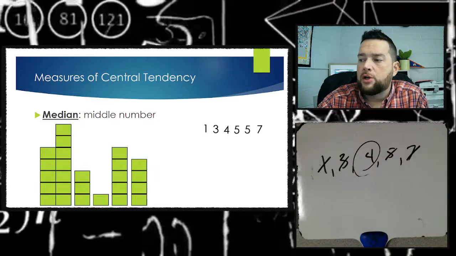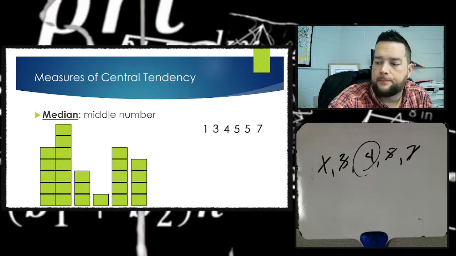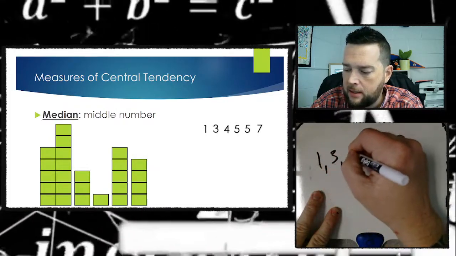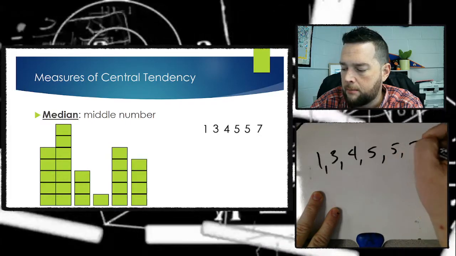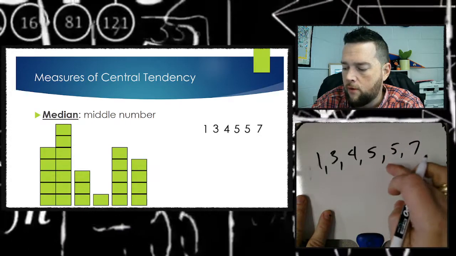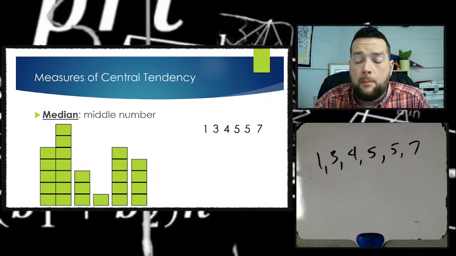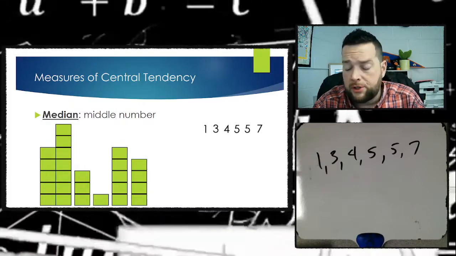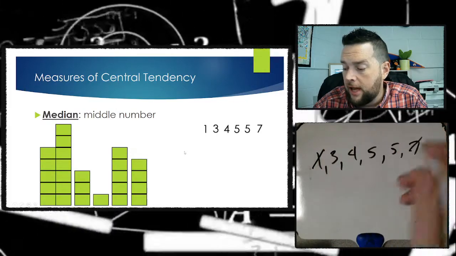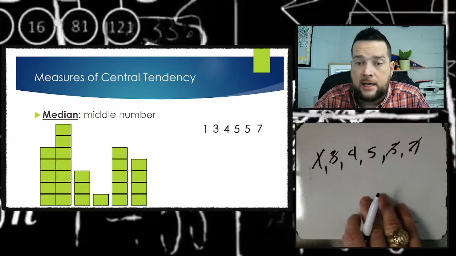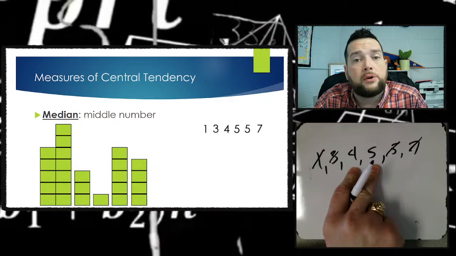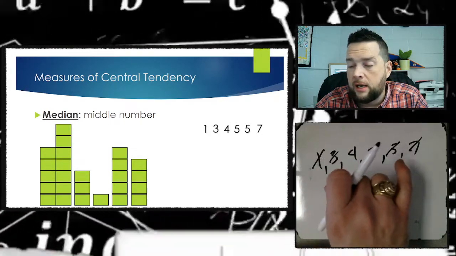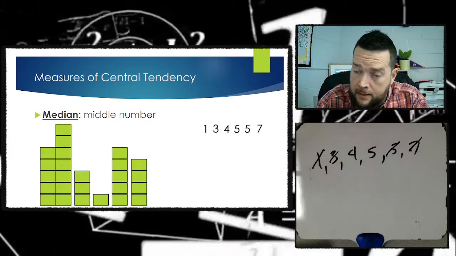So again, I'm going to list these in order from least to greatest. And then I'm going to use my little scratch method to find out which numbers are in the middle. I know there's 1, 2, 3, 4, 5, 6 numbers. That's an even number of data points. And since there's an even number of data points, I know I'm going to come down to 2 numbers in the middle. So I'm going to scratch off the first and the last, the next first and the next last. And now I come down to 2 numbers that are in the middle.